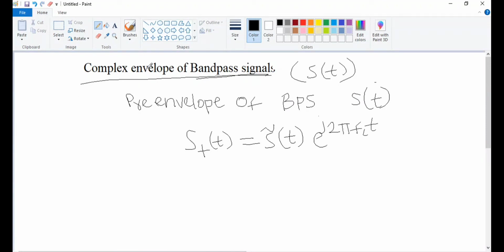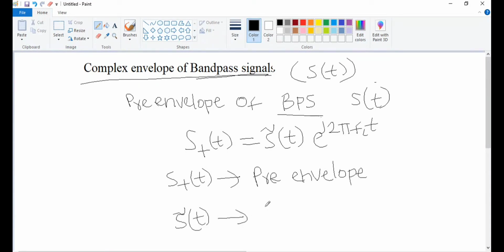This is the pre-envelope of band pass signals, where S plus of t is nothing but the pre-envelope, and S tilde of t is nothing but the complex envelope.